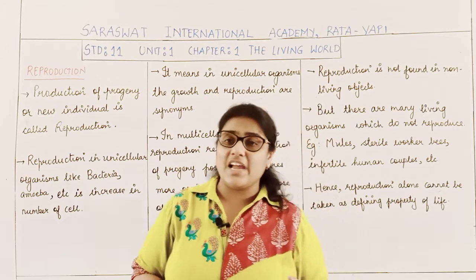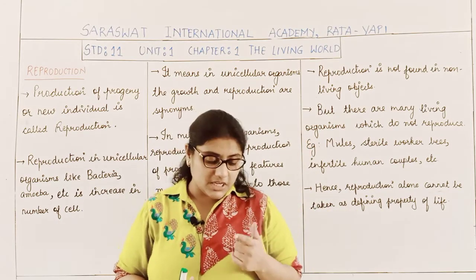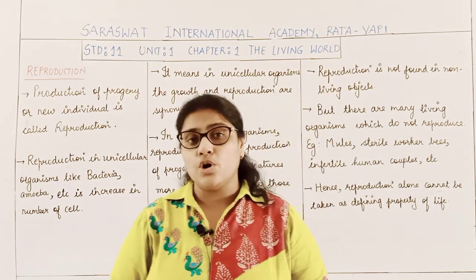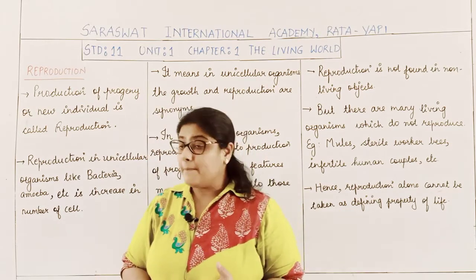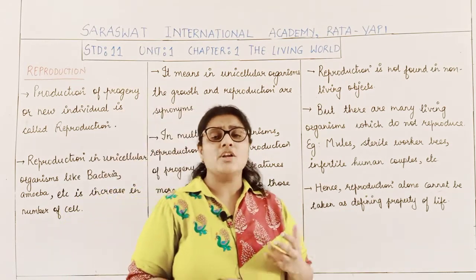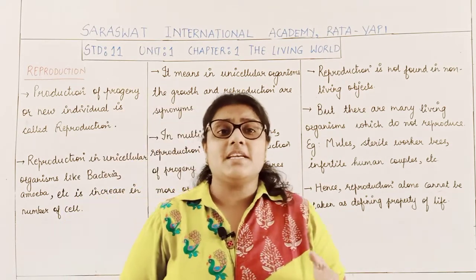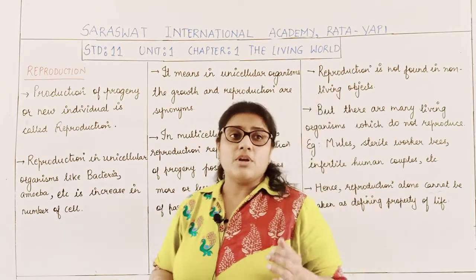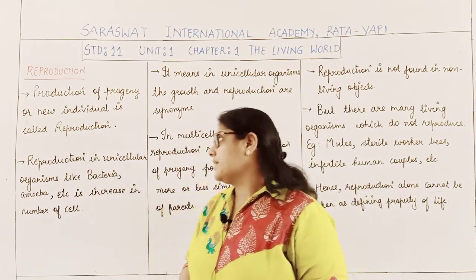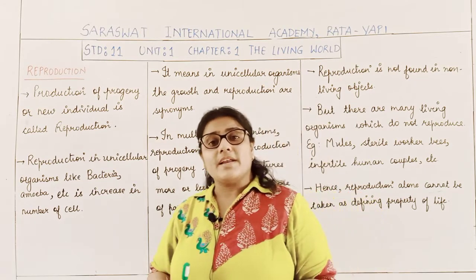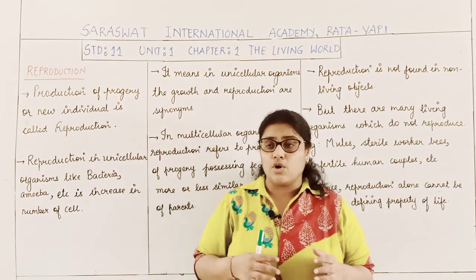Basically those 5 characteristics which we talked about were growth, reproduction, metabolism, consciousness and ability to respond to stimuli or to the environment. In that we have already studied the growth process.